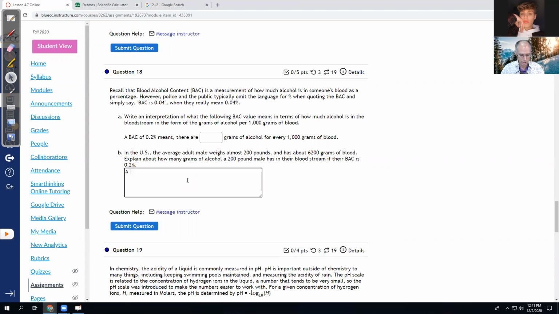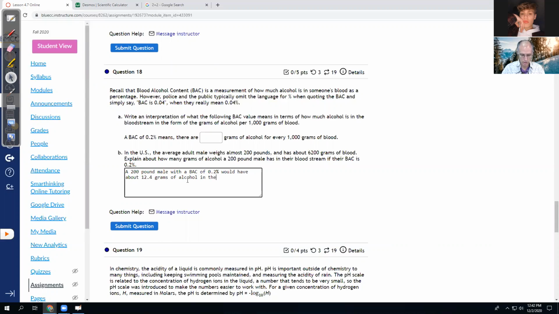Okay, so a 200-pound male with a BAC of 0.2% has about 12.4 grams of alcohol in their bloodstream, in their system, however you want to put it.